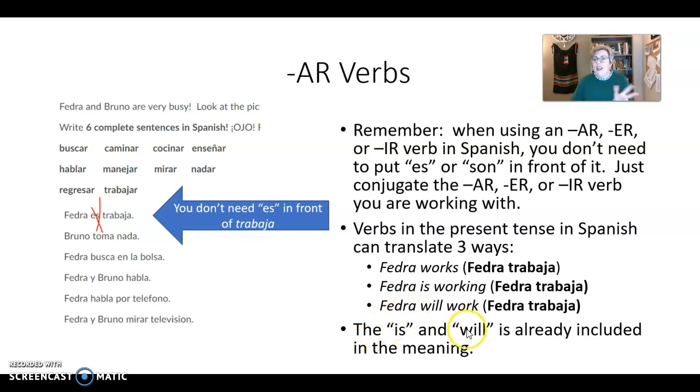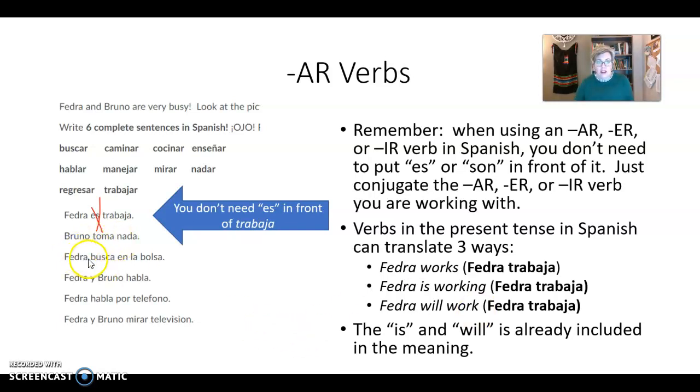The is and the will are already included in that conjugation of the verb, right? If they just say in Spanish, Fedra trabaja, it can be translated that way. So you don't need an es or a son to get that is or are in your answer, okay?